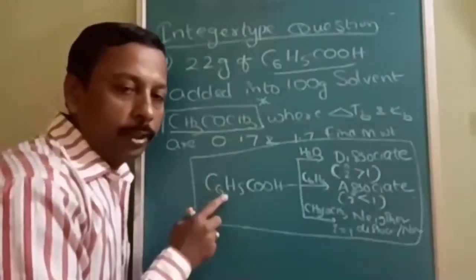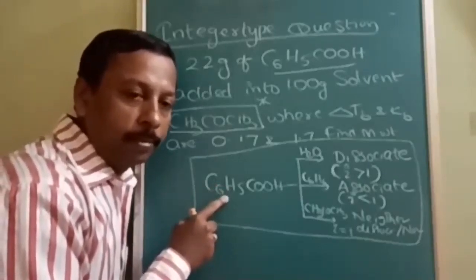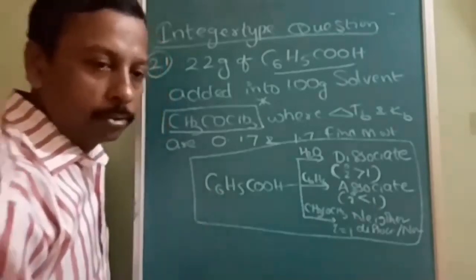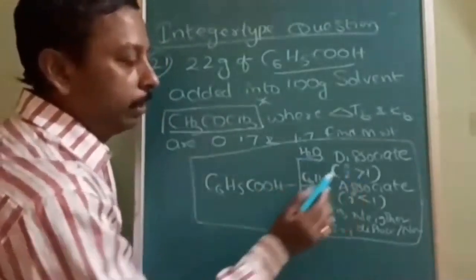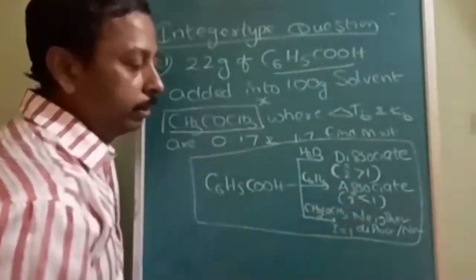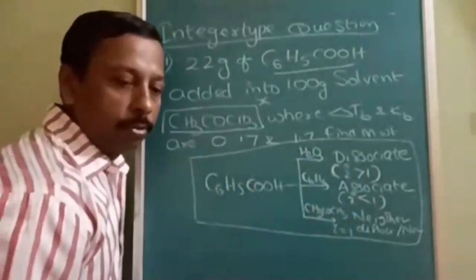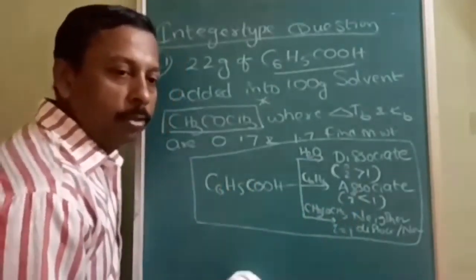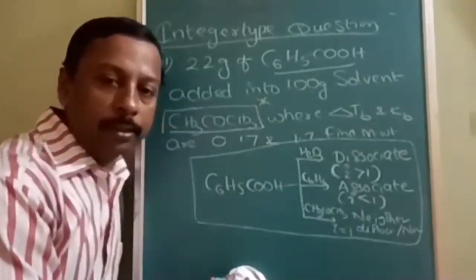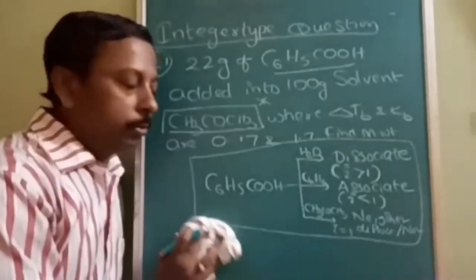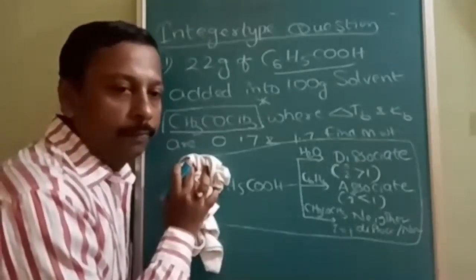Understood? So don't get carried away by seeing only the solute. Solute behavior also depends upon the solvent: H2O, benzene and acetone. In H2O the i value is greater than 1, in benzene the i value is less than 1, and in acetone i is equal to 1. In this question acetone is given, so we can directly take it as a normal solution. When i is equal to 1, it is a normal solution. When i is not equal to 1, it is an abnormal solution. So here we can simply use the normal solution formula. Make a note of it if you are not done yet.